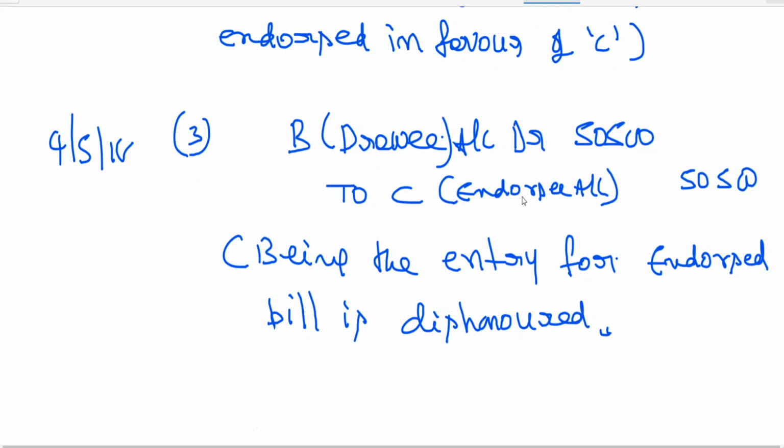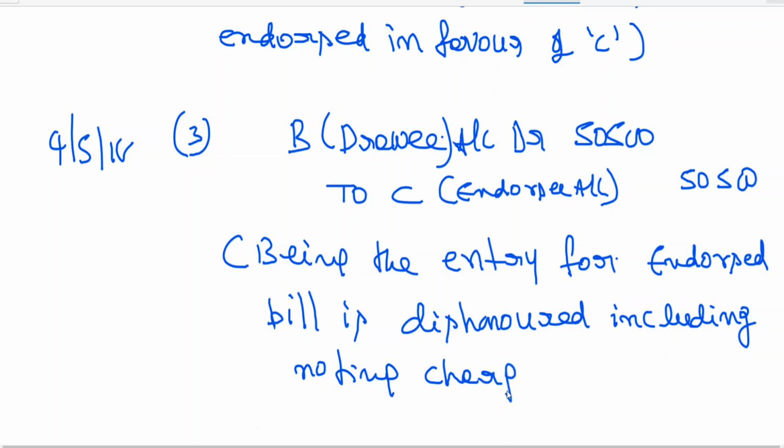Whenever you are crediting, amount is due. Amount is due from B, amount is due to C, including noting charges.